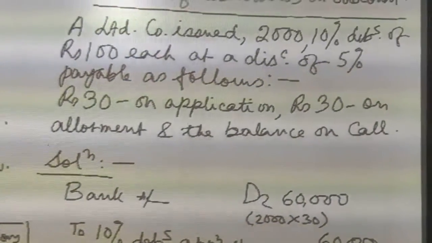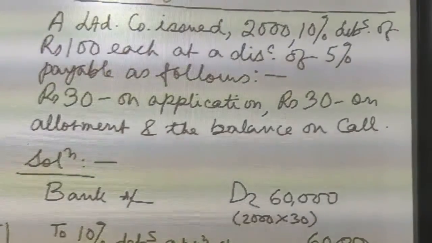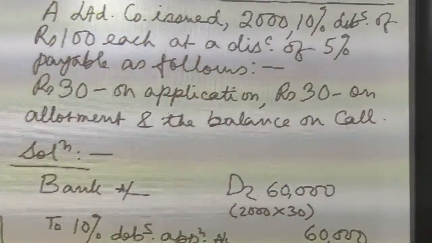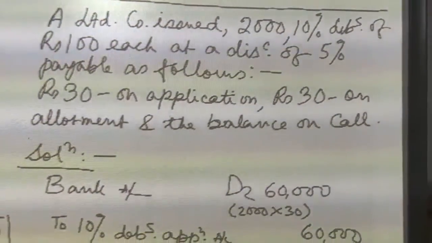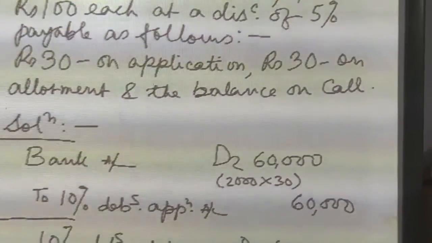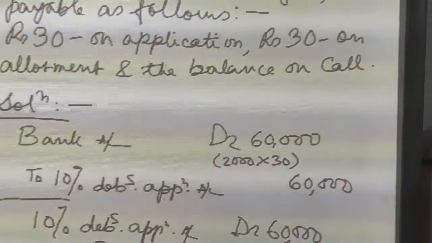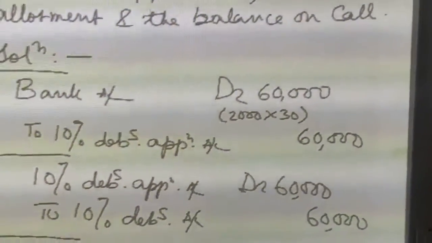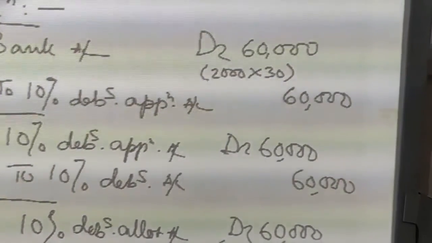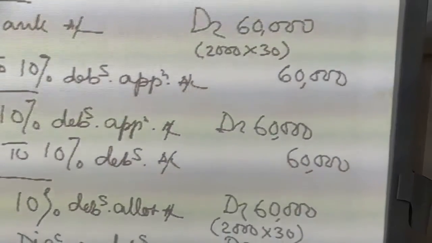So here also I am assuming that the number of debentures issued by the company is equal to the number of debentures applied for by the public. So 2000. So bank account debit, 2000 into 30, 60,000 is the application money, to 10% debentures application account 60,000. Then 10% debentures application account debit 60,000 to 10% debentures account 60,000.